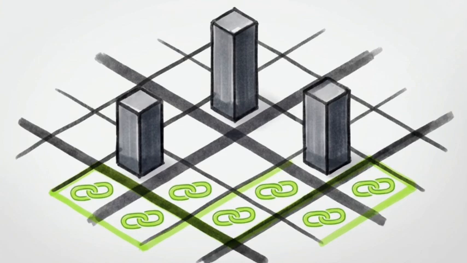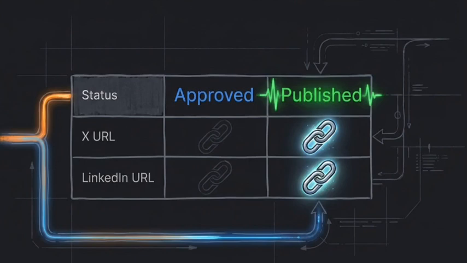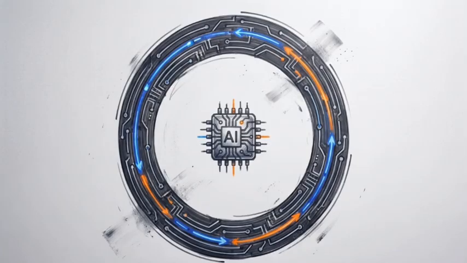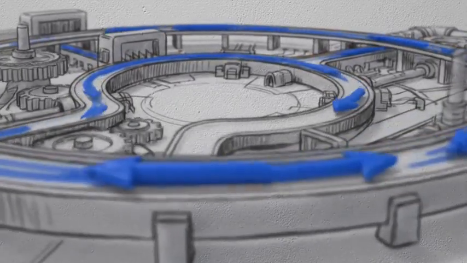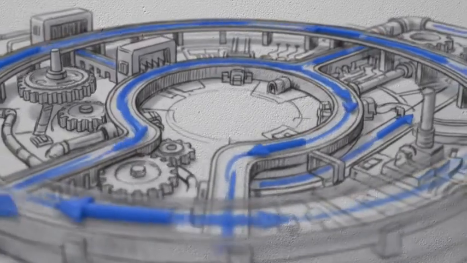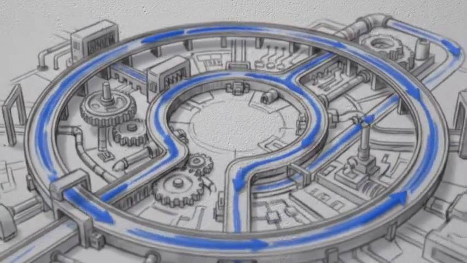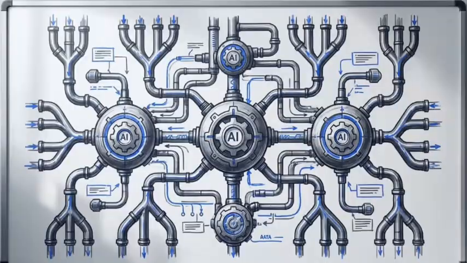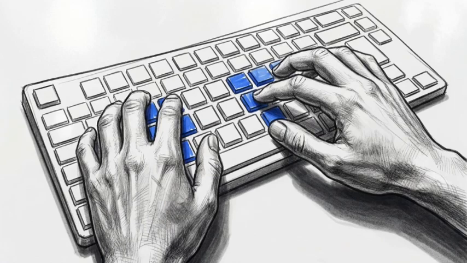A process must always leave the environment cleaner and more updated than it found it. The system automatically updates the database status from approved to published and populates the fields with the live tracking URLs. Building this closed circuit completely removes the need for human intervention in state tracking, achieving true zero-friction autonomous operation. Zooming out, trace the continuous lifecycle of this architecture, from Notion to N8N to Make.com and back to Notion in a perfect closed loop. Successfully building an orchestration engine in under 2 hours is a product of pristine logical sequencing,